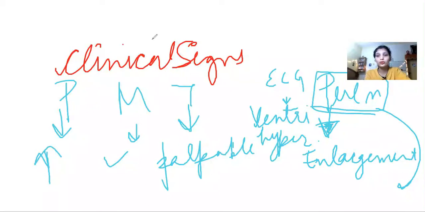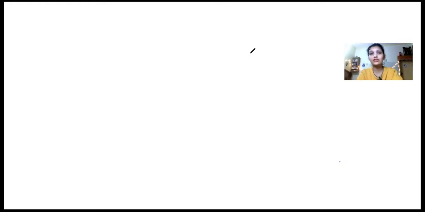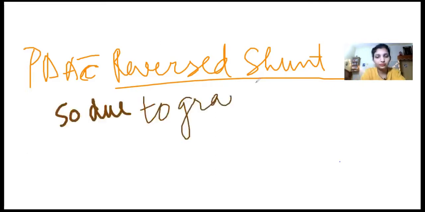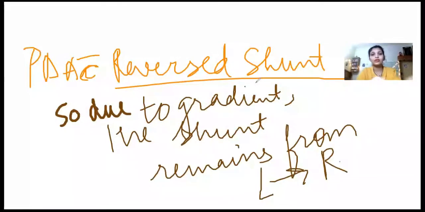And the next thing in the pulmonary artery will be an increase in pulsations. So now we'll talk about PDA with reverse shunt. What happens is that there is a gradient, a difference between the aorta and the pulmonary artery, because the aorta is of high pressure. So the shunt remains from left to right, due to the gradient between the aorta and the pulmonary artery.